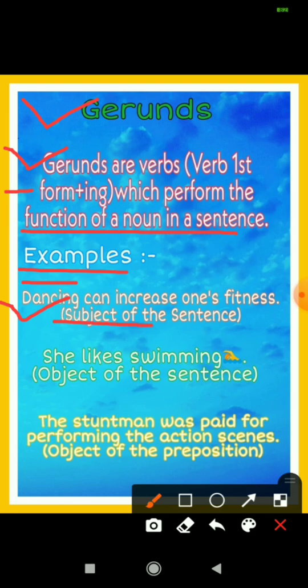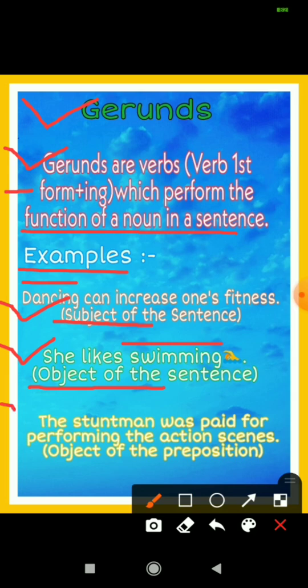Now let's see the second example, that is she likes swimming. What is gerund? Gerund is swimming, swim plus ing, and it is used as object of the sentence. She likes, what she likes? She likes swimming. That means it is object.